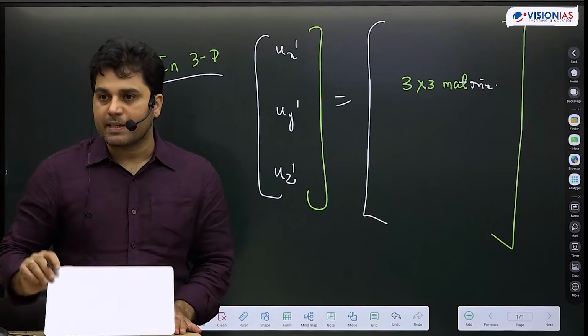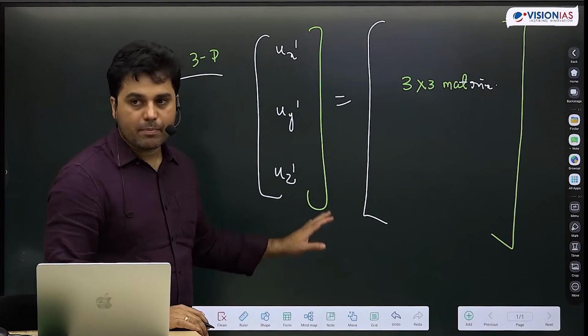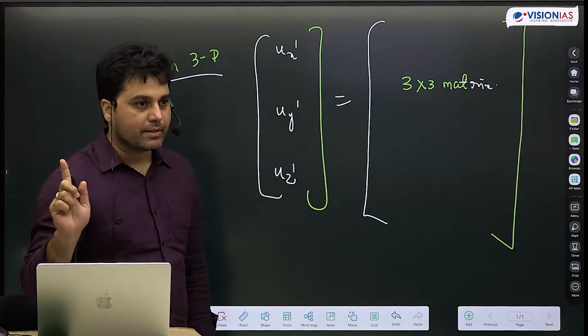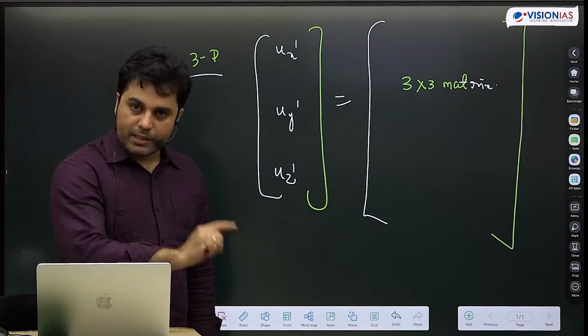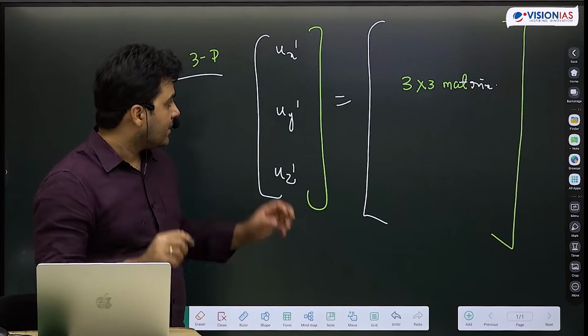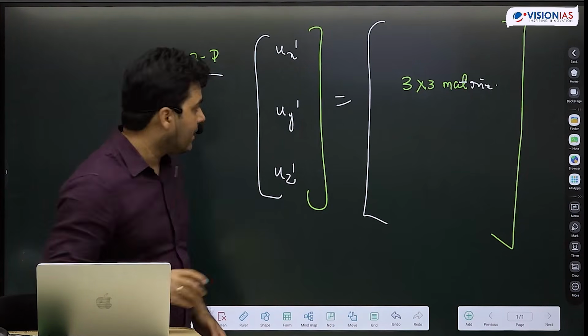For a very specific transformation, it's a very simple matrix, but for a general transformation, this will be a very, very complicated matrix. We have to deal with this matrix once in our rigid body dynamics class. I will do this problem, but not right now, in rigid body dynamics classes. There I have to multiply 3 different 3 by 3 matrices to find the final answer.